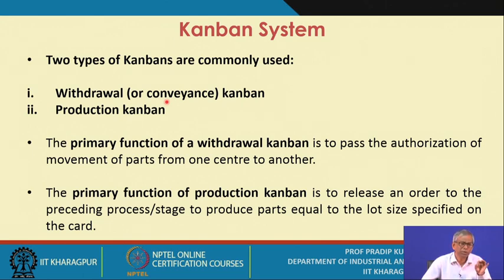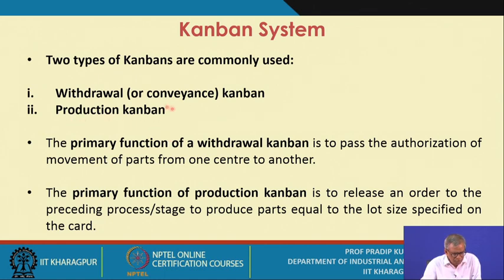It means this is an authorization, and you need to withdraw this amount from the preceding stage and send it to the next or subsequent stage.